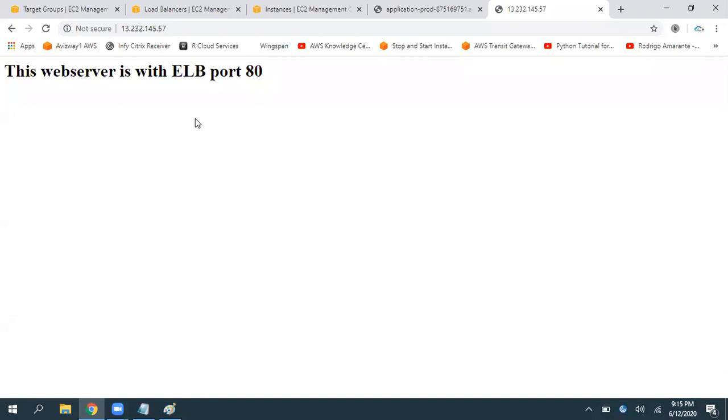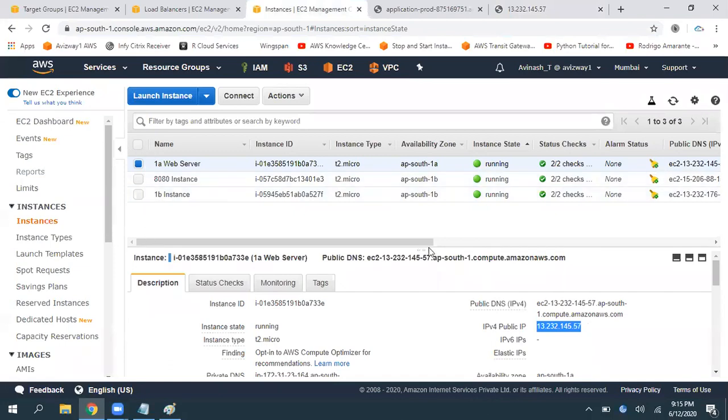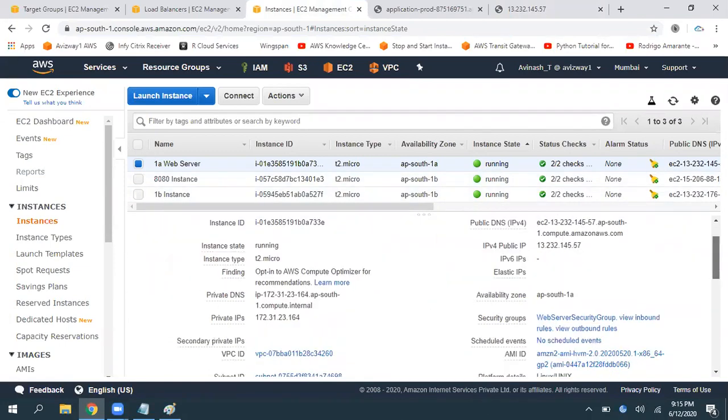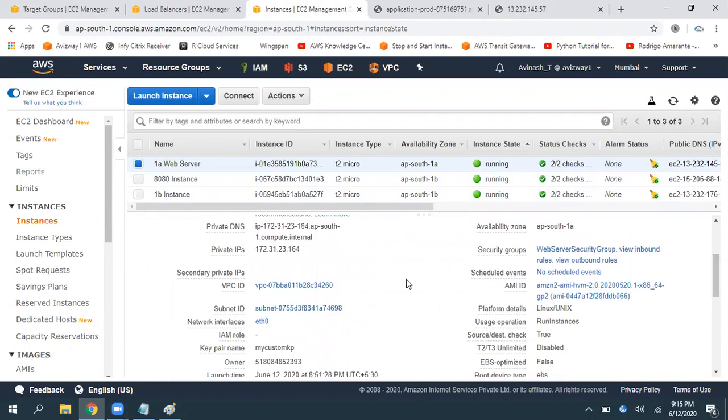This is not a standard mechanism. This is not a recommended mechanism basically. So how do you fix it? Everyone should use only this load balancer URL. If they come to know the IP address of this EC2 instance, that should not be delivered. In that case, we need to modify our instance's security group. That is why I am using the same security group for all these applications, because we are using it for one load balancer. How do we need to modify that?